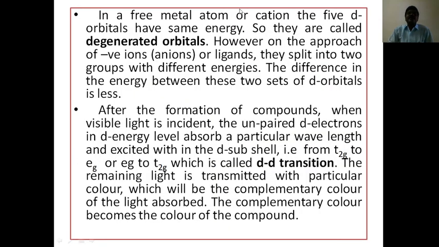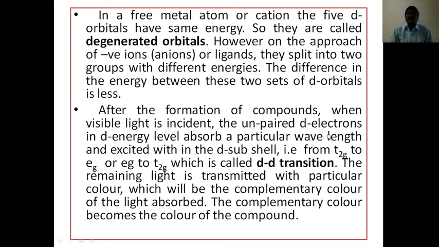In a free metal atom or cation, the 5 d orbitals have the same energy. So they are called degenerate orbitals. On approach of anions or ligands, they split into two groups with different energies. The difference in energy between these two sets of d orbitals is small. After the formation of compounds, visible light is incident.